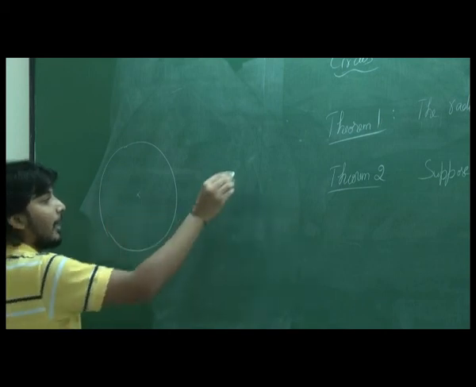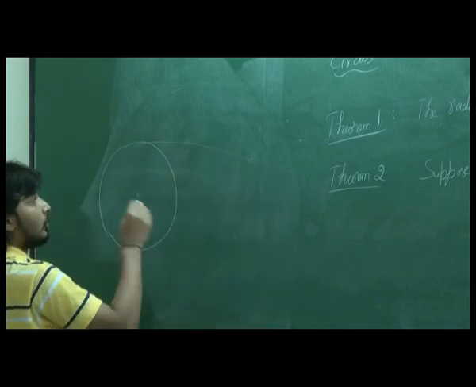suppose there is a circle and someone tells me there is a point outside and I should draw a tangent from that point to this circle. How can I do that? One thing you should remember is, from any point outside we can always draw a tangent. From inside we cannot, because it has to cut, and if we extend this way it will cut another side. So from outside we can draw a tangent.